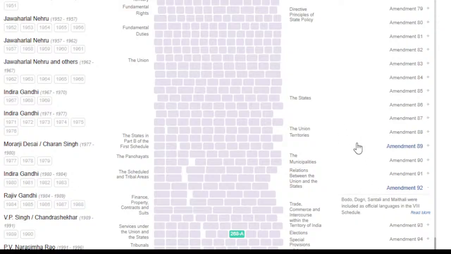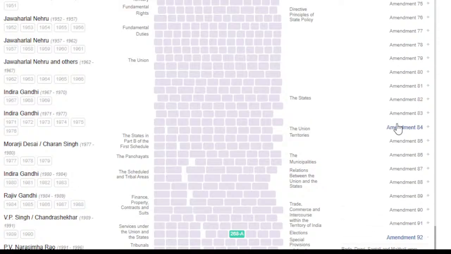So three important amendments: the 21st, then the 71st, and then the 92nd. You can remember it by 21 plus 71 is 92, right? 21 plus 71 is 92. That's how I remember which language was added through which amendment. So let's look at some other important ones.